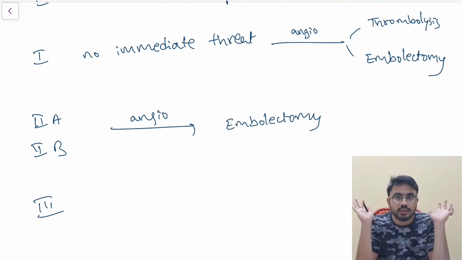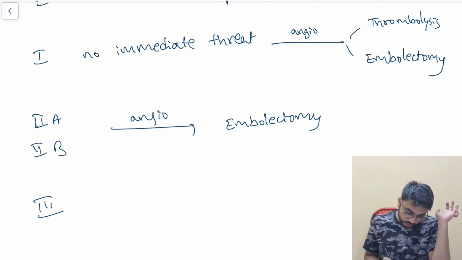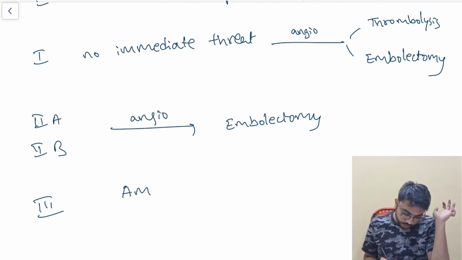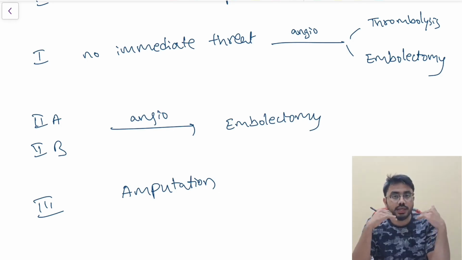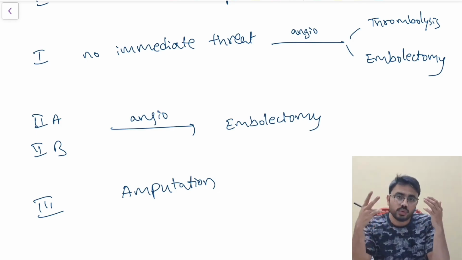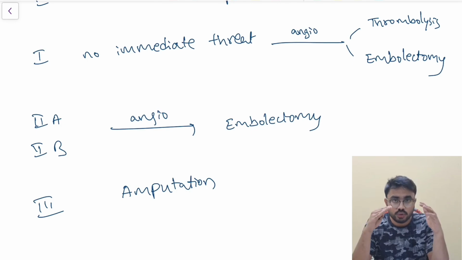It is always better to amputate this limb. It is always better to go for amputation in class 3. Our decision varies whether it is class 1, class 2A, 2B or class 3. In class 1, I have both options: medical treatment, intra-arterial thrombolysis, and I can do embolectomy also in class 1. Whereas in class 2A and class 2B, I have to go for embolectomy, obviously after getting an angiography.